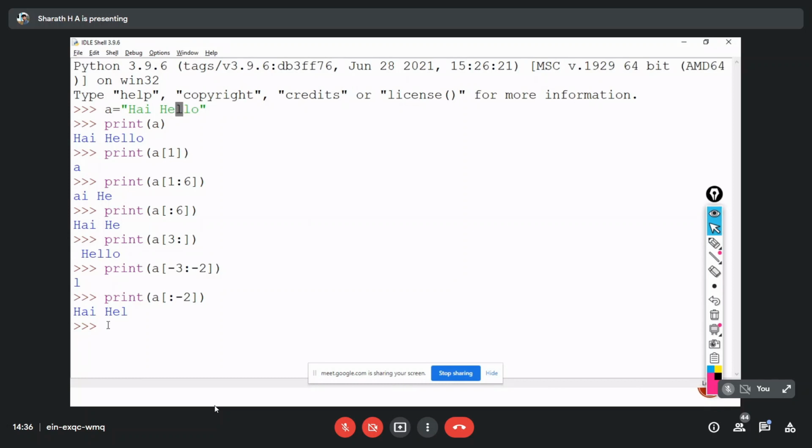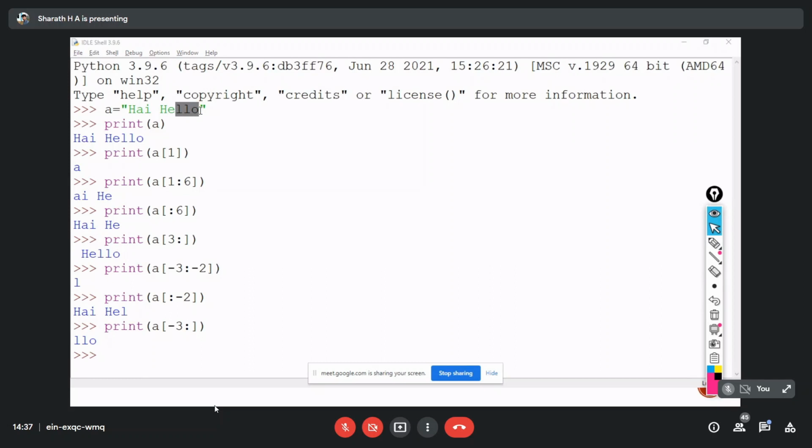Okay. Whereas if I want to print to the end of the string, so -3 colon, like this. So it is starting from -3. -3 is nothing but 0, -1, -2, and -3. Okay. So as I already mentioned, when you are using a minus value, it is excluding the index from there till the end, because we don't have a second index here. So till the end, it's going to print. So you can see that LLO. That's the last 3 letters of the string.